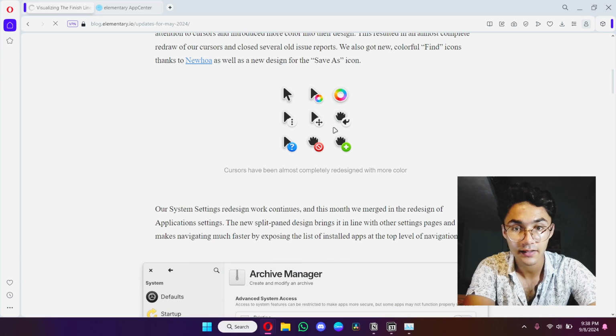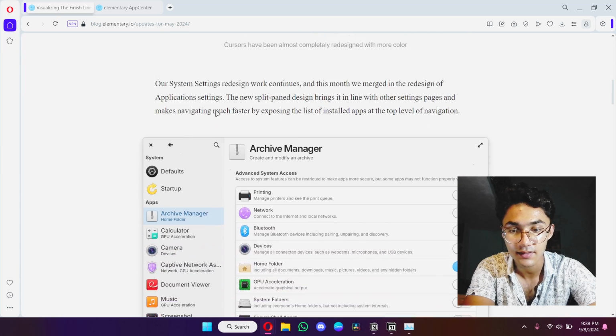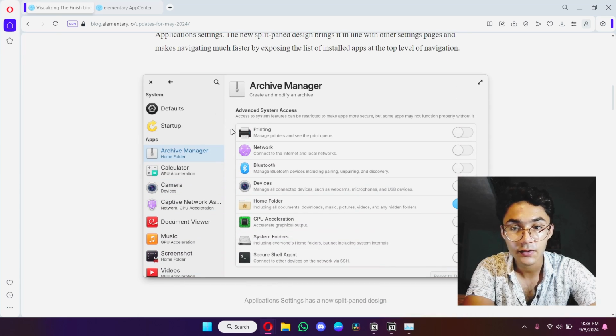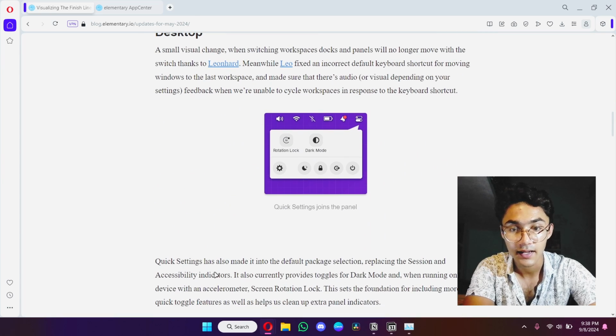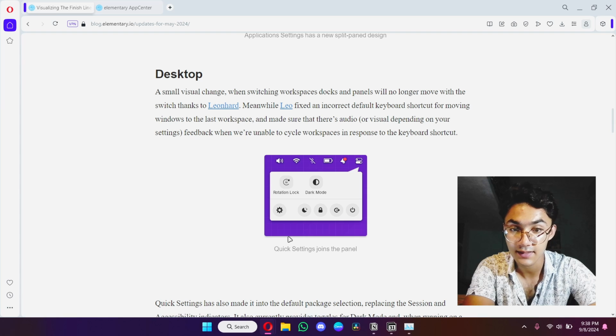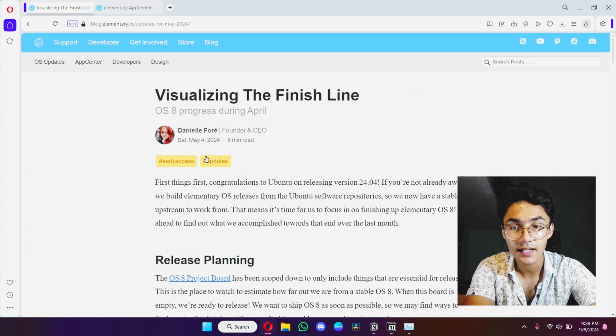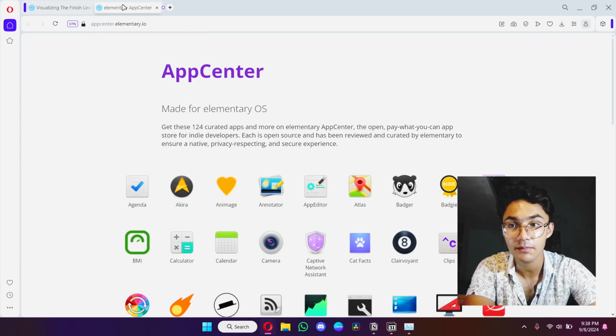Just look at the design. First, the cursor, so amazing and beautiful. Like, I chose a similar cursor to this one, as you can see. Then they have a new split design in the settings application. Nice. And then the desktop. This one looks like Material, you know, Google's design. All in all, they are literally doing their best in order to make this operating system even better.